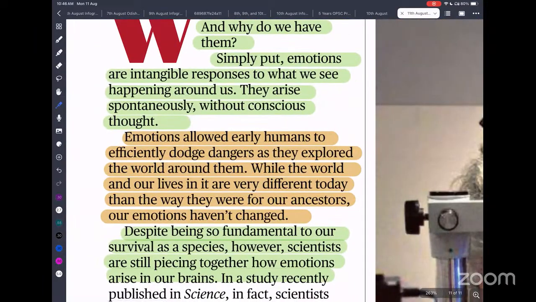Emotion allowed early humans to efficiently dodge danger as they explored the world around them. For example, in the initial days, let's say a person is traveling in the jungle. The moment he saw a tiger, he ran away from the tiger. Why? Because of emotion. So emotion was helpful to protect human beings in early times. While the world and our life are very different today from our ancestors', our emotions haven't changed.